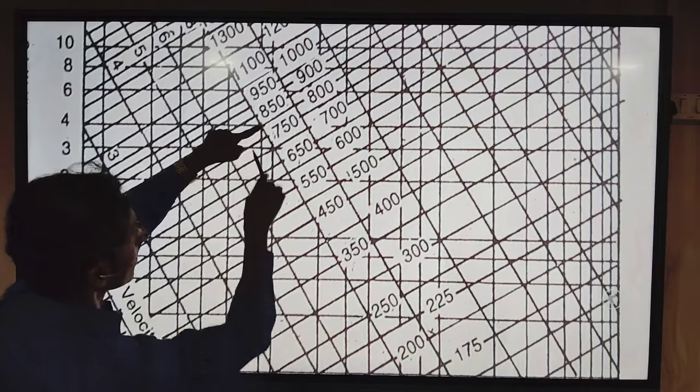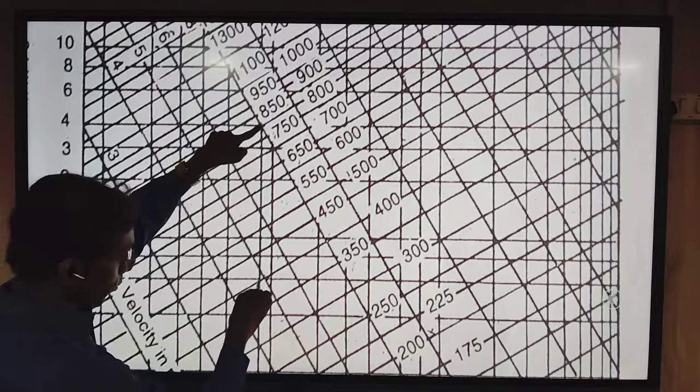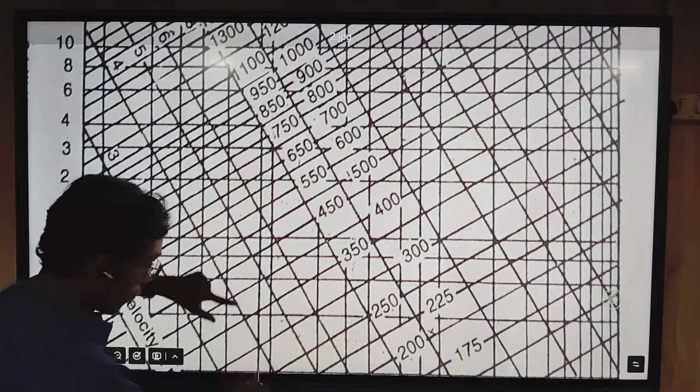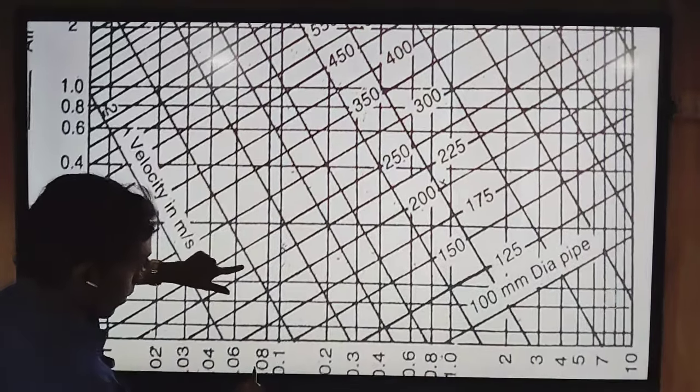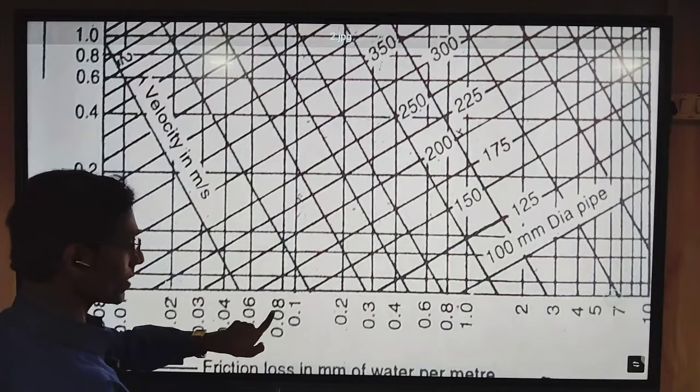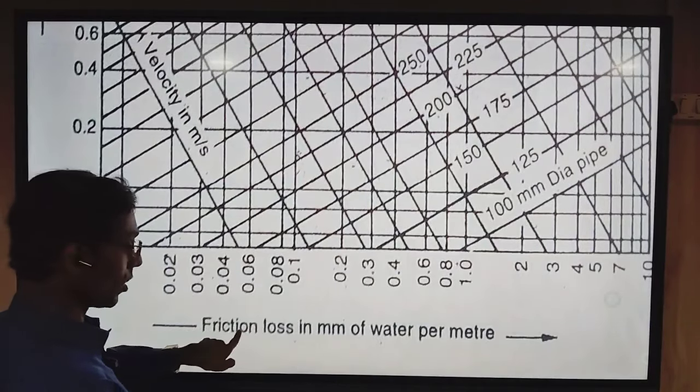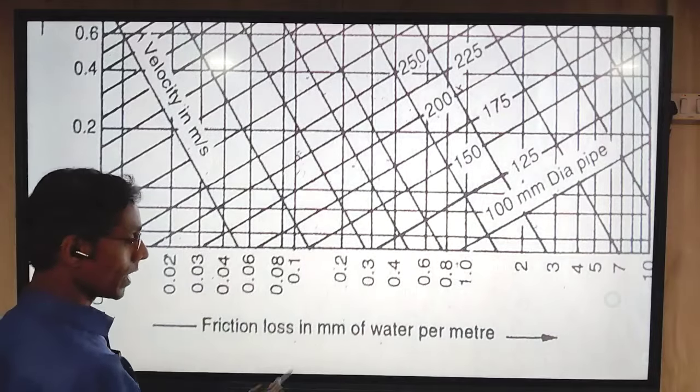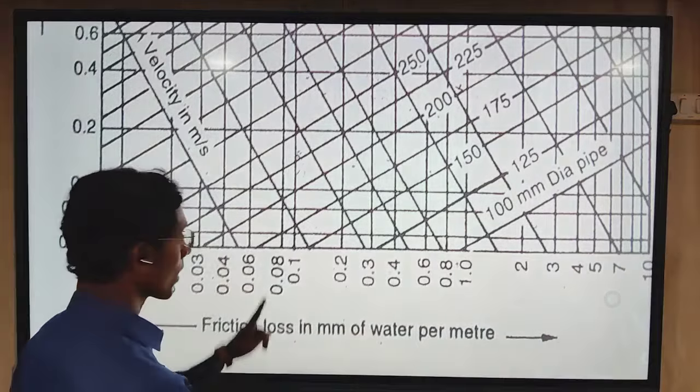If you take the projection of this point in the downward direction, we will find 0.08. That is the value of friction loss, the value of PF in mm of water per meter.